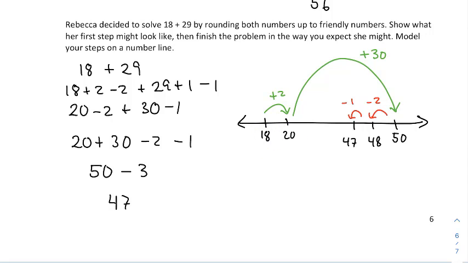So visually it looked like this. I rounded 18 to 20 by adding 2, and then I added 30. But adding 30 was 1 more than adding 29, so I had to reverse this 2 that I added, so there's the minus 2, and then adding 30 was 1 more than what I should have added, so I had to remove 1 as well. And you can see the process here. 18 got 2 added to make 20, and then we added 30 to 20 to make this 50, and then we removed 2, and then removed 1 to get to 47.